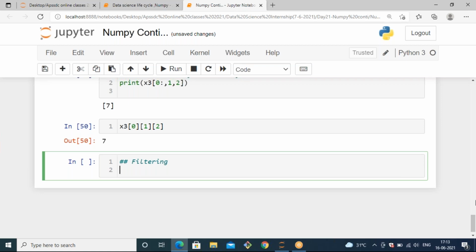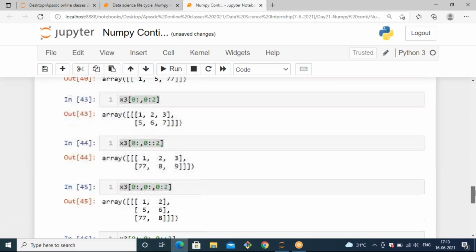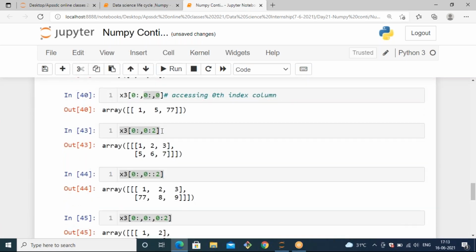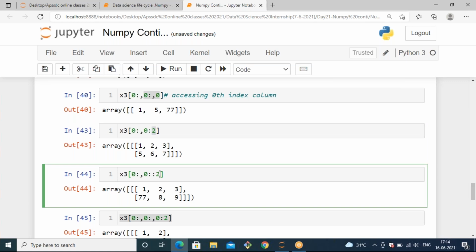Okay, somebody asked me how to access the first row and last row. We already told you that, right? So for accessing the first row and last row, you can represent it like this. This 0 includes all rows, and this 0 includes the first row, and the step value is here. The step value is 2. 0 colon colon 2 means it will include the 0th row, that means first row, and the last row.